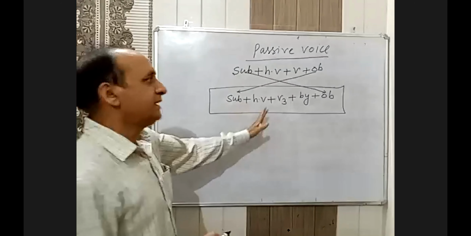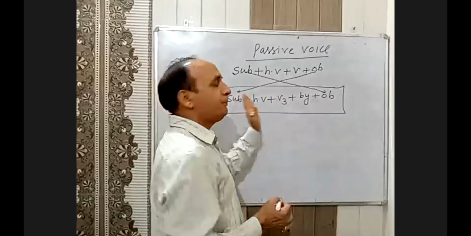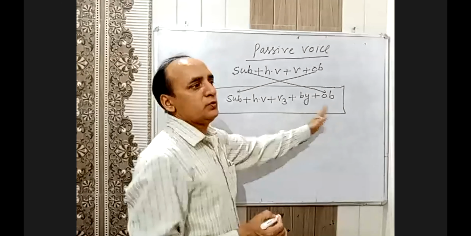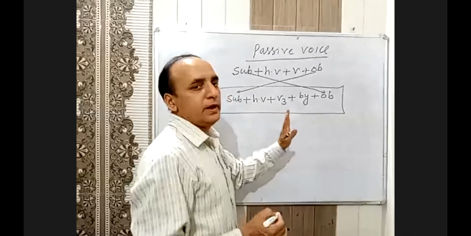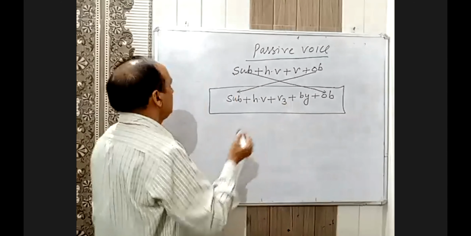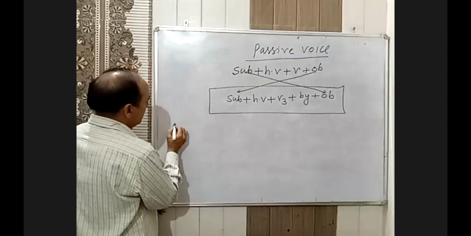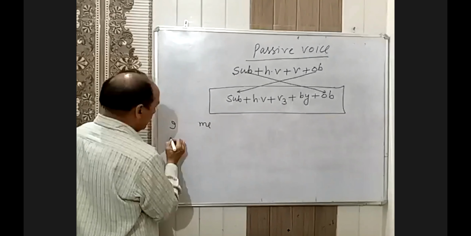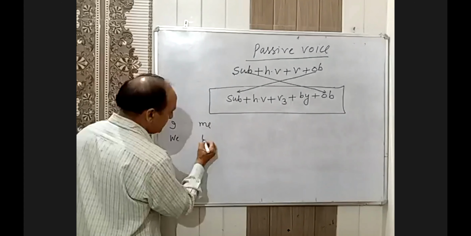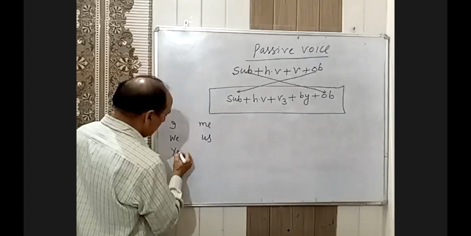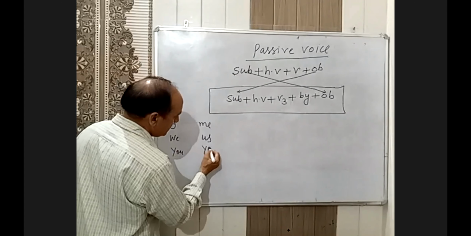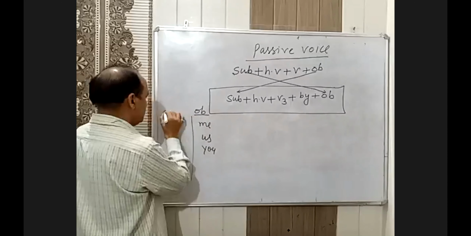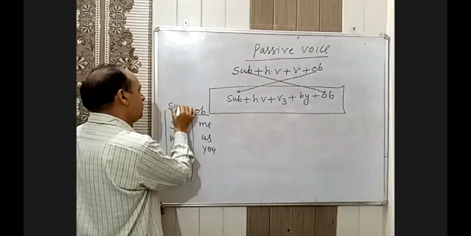And subject and object, it is only of the person: first person, second person, and third person. It will be converted into subject and object. Means we will have different words in first person. In first person, I, and object is me. We, object is us. You, object is you. Means these words will act as an object. ये object होगा. This is subject. You can go into the first person also.